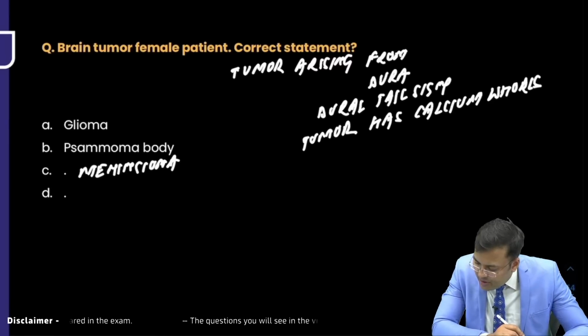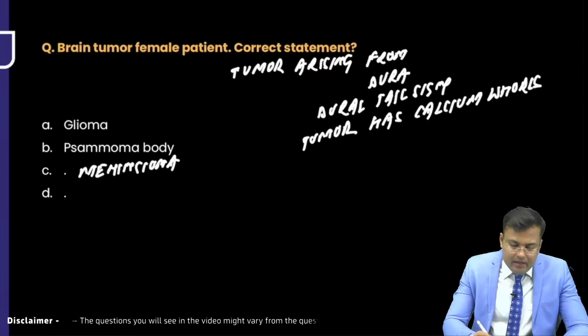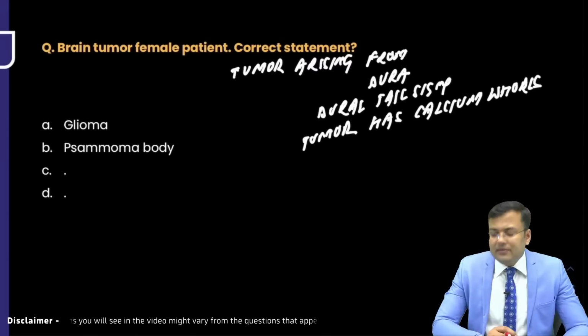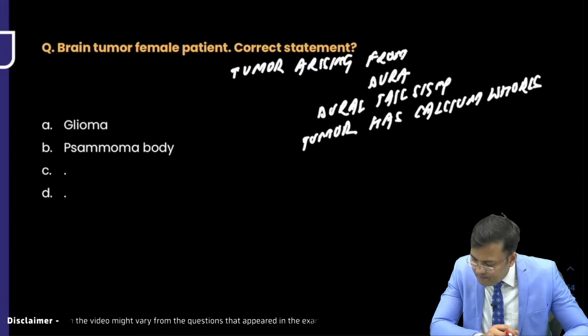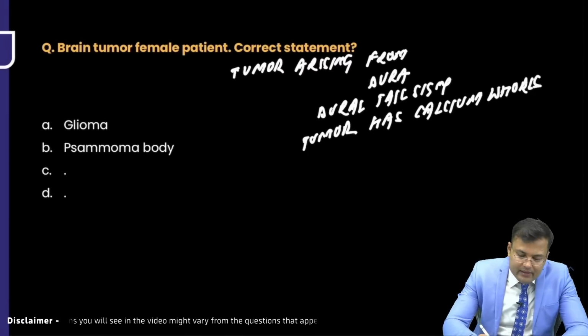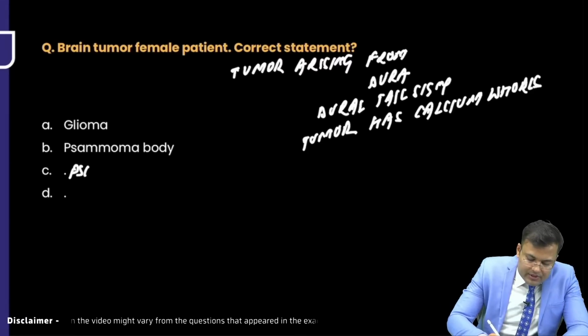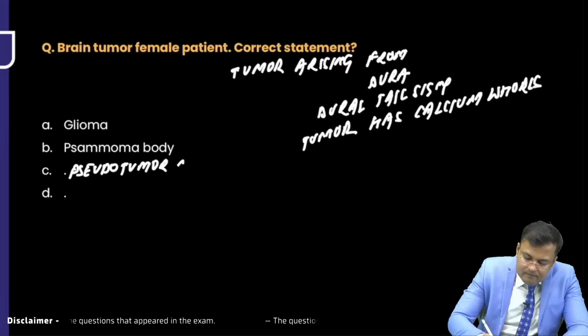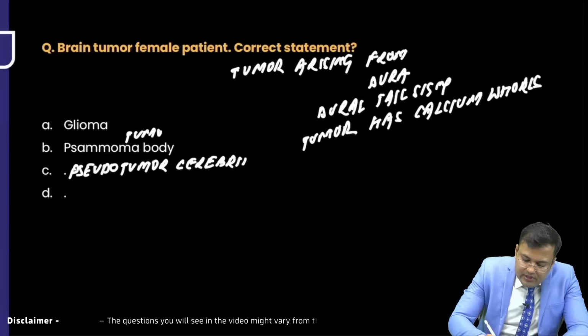Meningioma was not there in the option. Only psammoma bodies were there, okay. Pseudotumor cerebri. And what were the other options? Tumor having psammoma bodies.